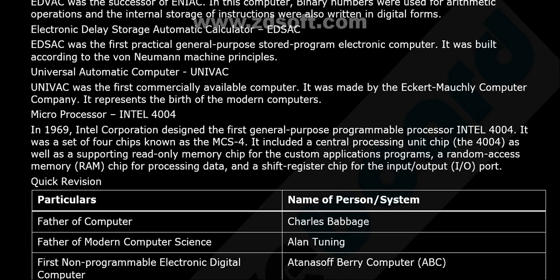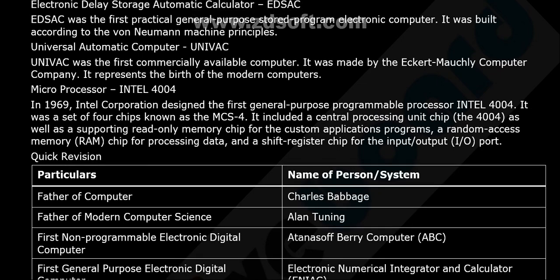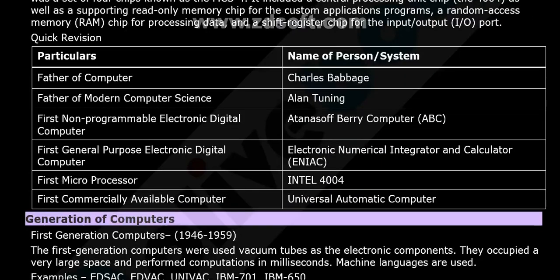So let's see the microprocessor Intel 4004. In 1969, Intel Corporation designed the first general purpose programmable processor, Intel 4004. It was a set of 4 chips. That's why it is known as MCS-4. It included a CPU chip, the 4004, as well as the supporting read-only memory chip for the custom application programs, a random access memory chip for processing data, and a shift register chip for input and output port.